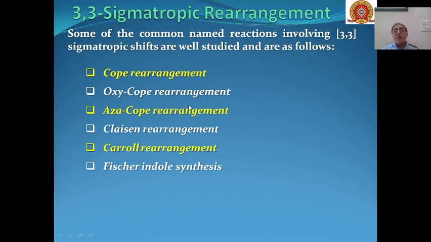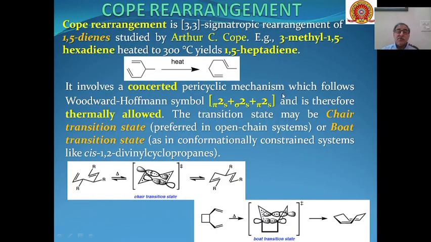Most of the common named reactions involving 3,3 sigmatropic rearrangements are Cope rearrangement, Oxy-Cope rearrangement, Aza-Cope, Claisen rearrangement, Carroll rearrangement, and this sigmatropic rearrangement also finds application in the very common and very important Fischer indole synthesis. Then first is Cope rearrangement.